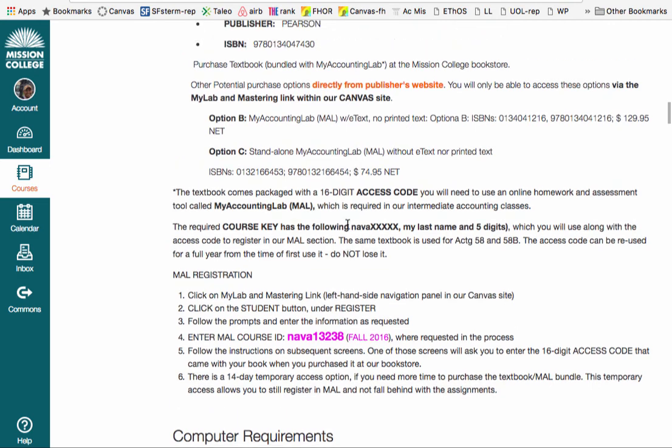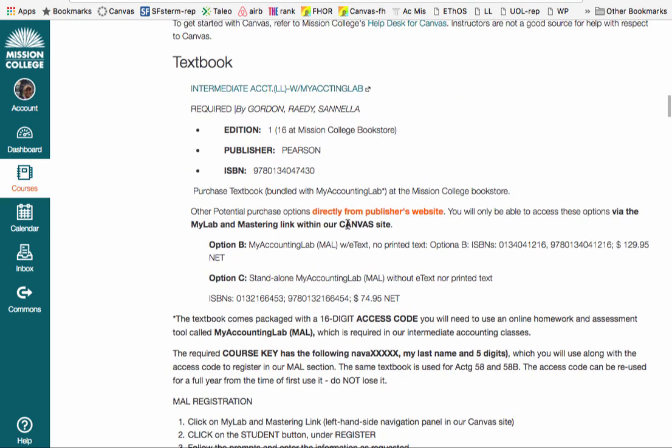In case you might need, and this is very rare, a standalone MAL because somehow you got the book from somebody else and you don't need to buy the actual book itself, you do have an option to purchase the standalone MAL for less money. But talk to me about this at the orientation. We talk about it more at that point.